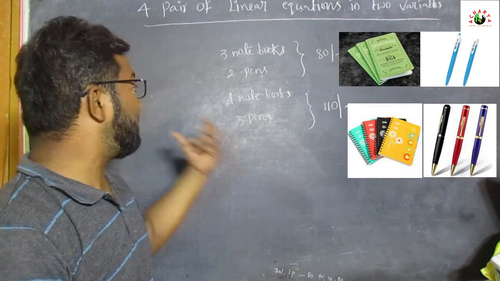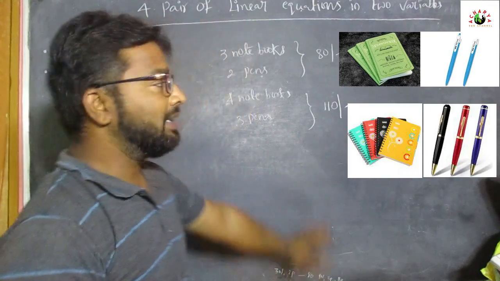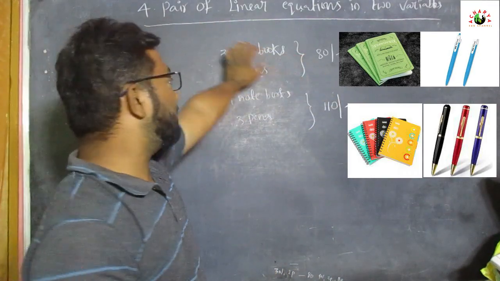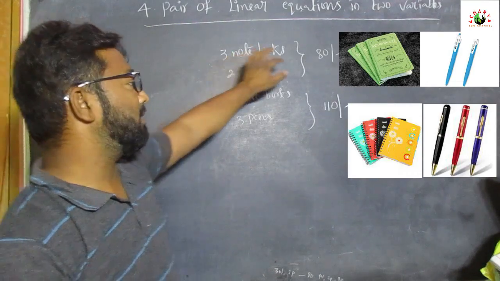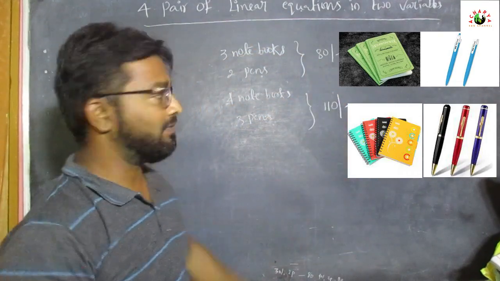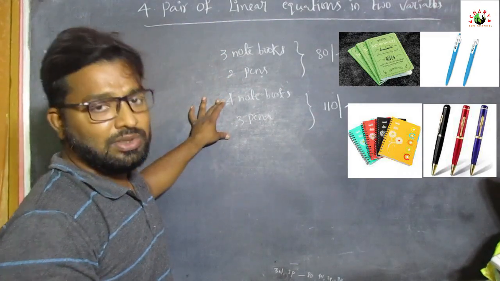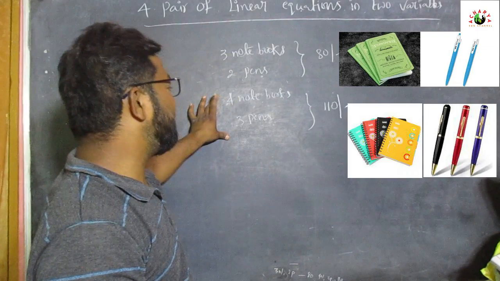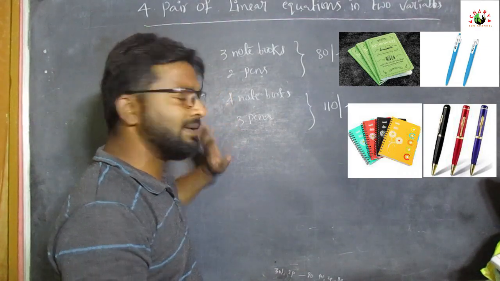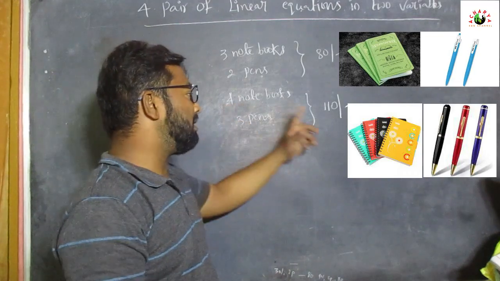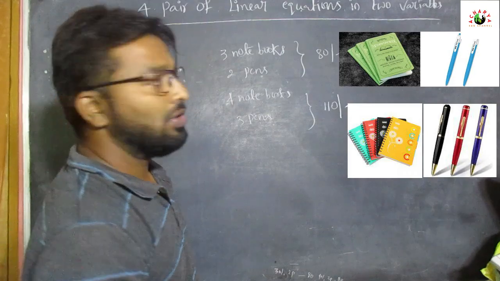What is this situation? First of all, Siri went to a bookstall with her father, and she bought three notebooks and two pens, and her father paid 80 rupees for these. And at the same time, Lakshmi also went to that bookstall and bought four notebooks and three pens, the same notebooks and the same pens, and Lakshmi paid 110 rupees.